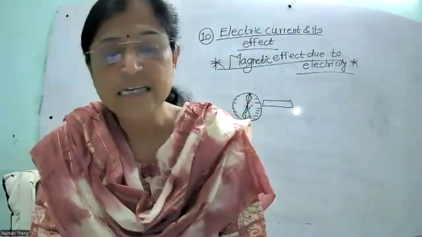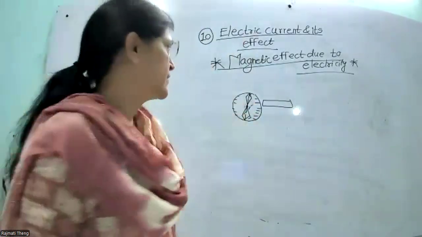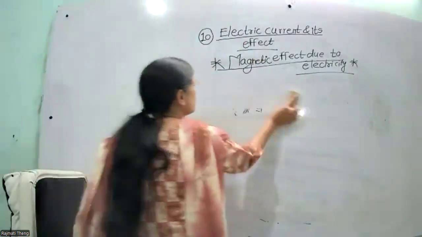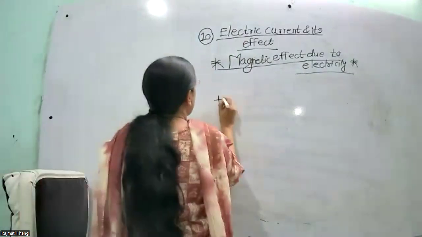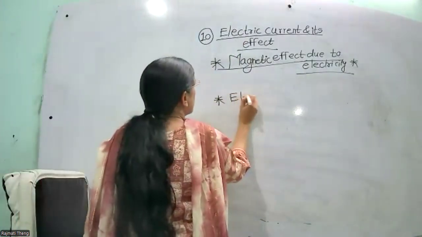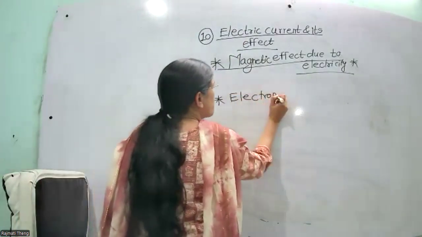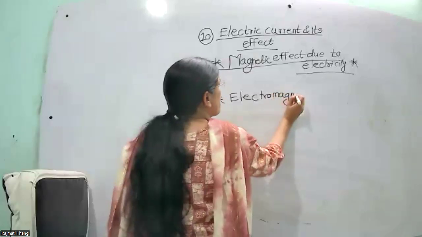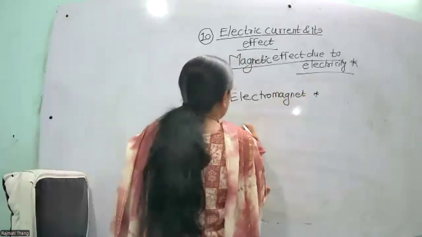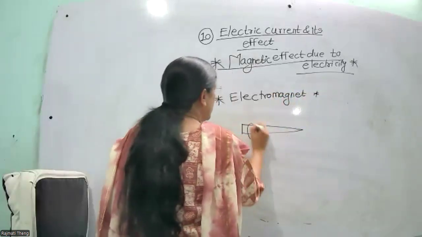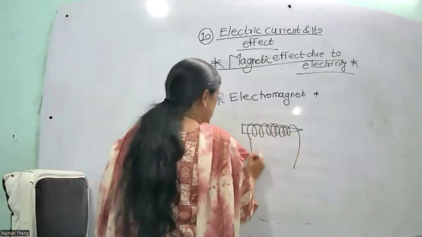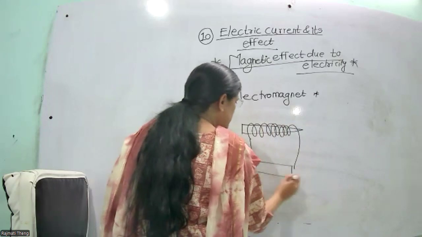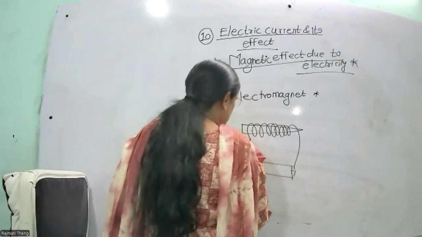Next one is electromagnet. Suppose this one is the iron nail. On this iron nail there is copper wiring, and here a cell is used.